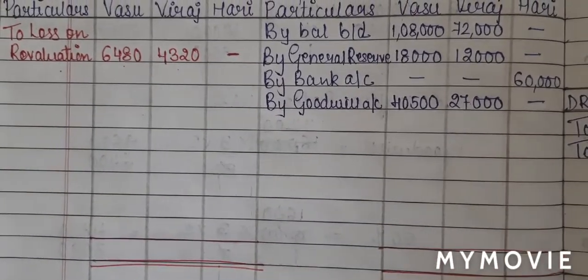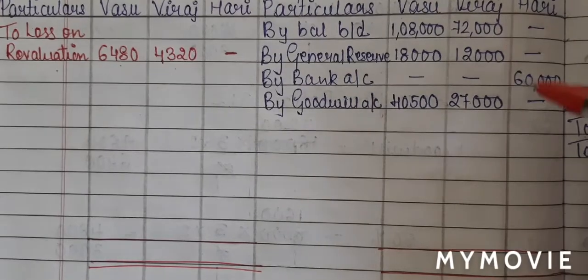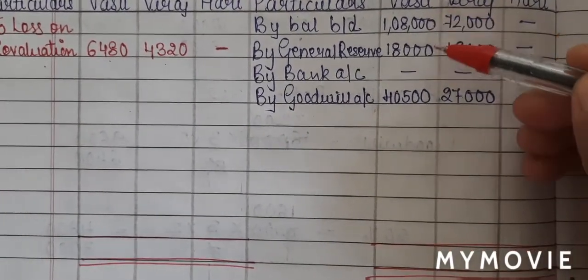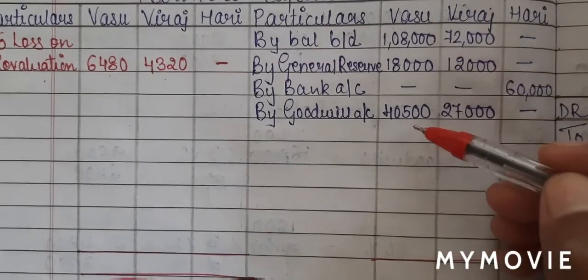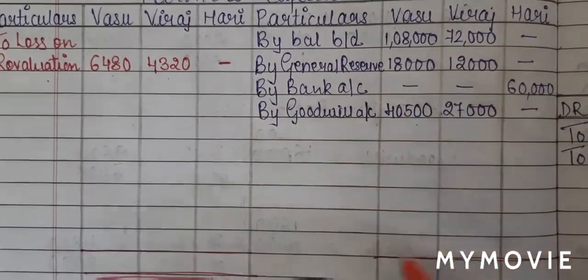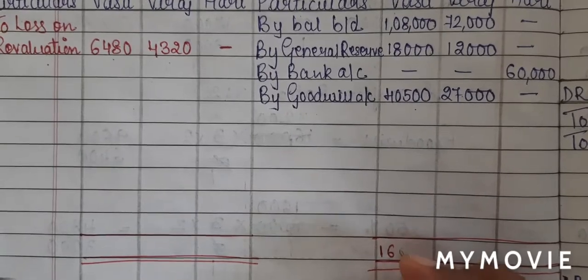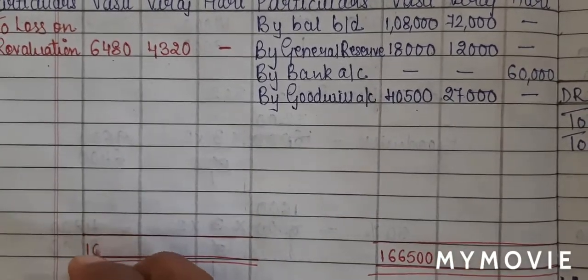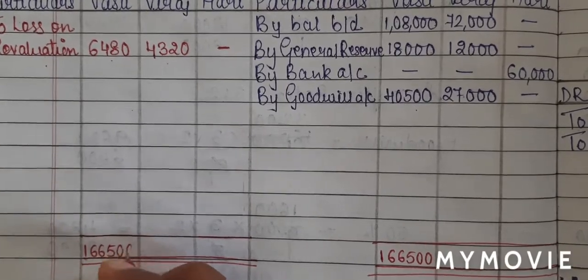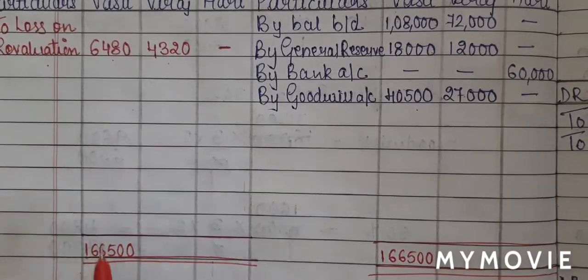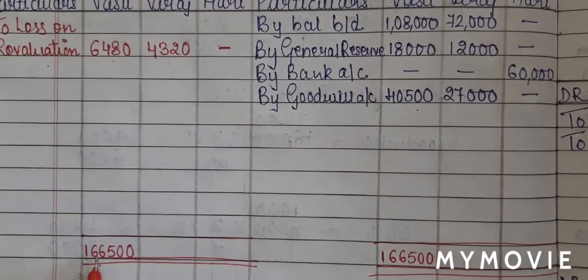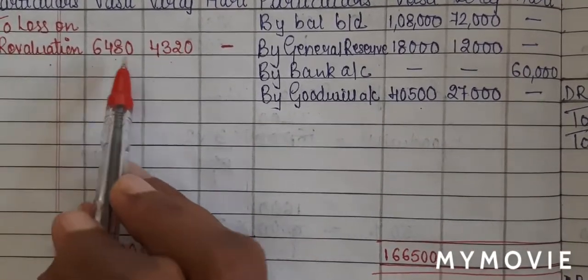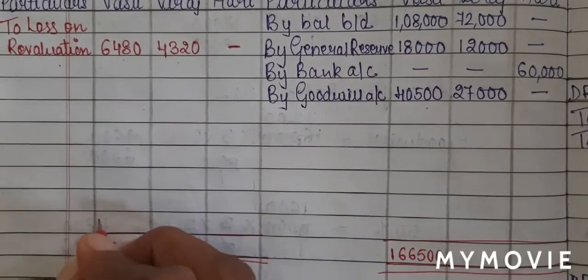If you look at your partner's capital account, our credit side total looks greater. So let us add first Vasu's capital. 1,08,000 plus 18,000 plus 40,500. I'll get a total of 1,66,500, which I'll write on both the side. 1,66,500. Now from the bigger total, I'll minus the smaller total. So 1,66,500 minus 6,480.